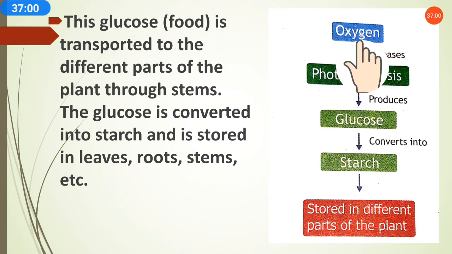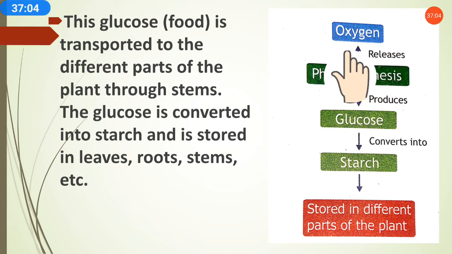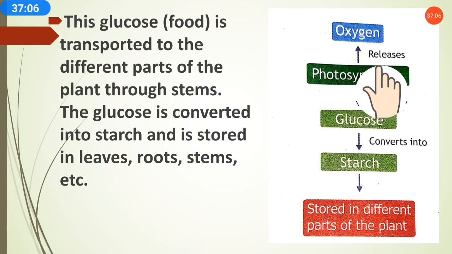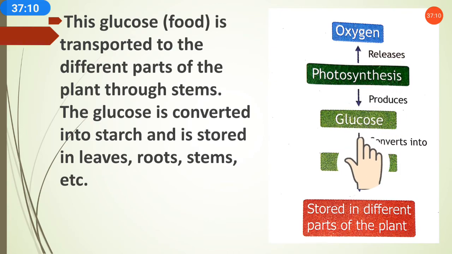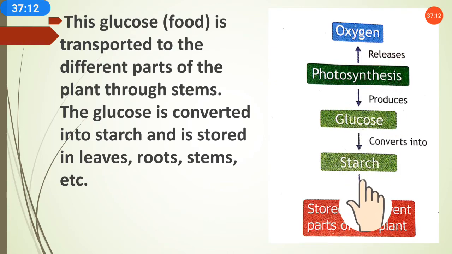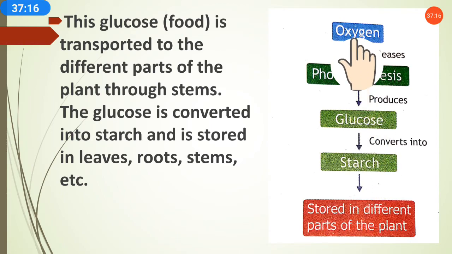And as we can see through this, it is showing the photosynthesis process. The oxygen is released at the last, but first photosynthesis produces glucose. Glucose is converted into starch, and starch is stored in different parts of the leaf, and oxygen is released out.